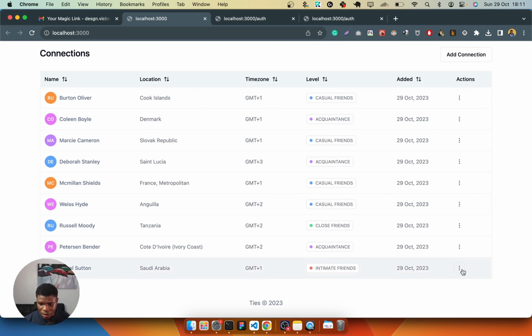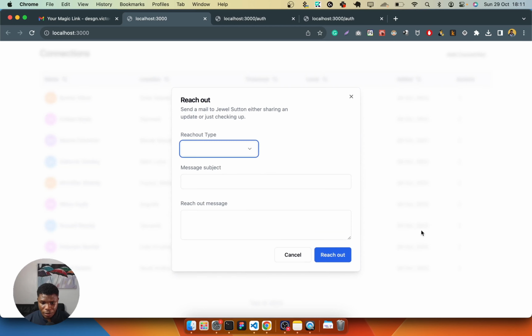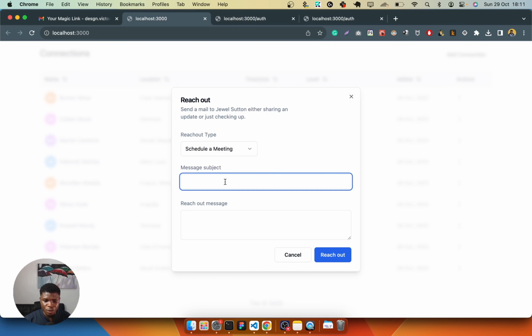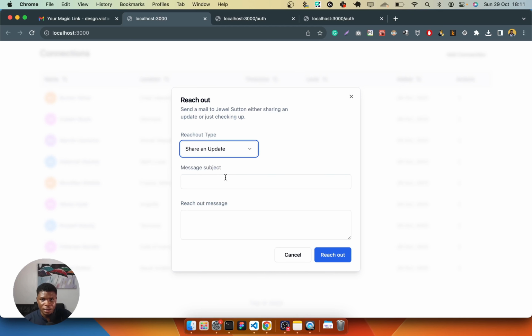And another action you can do is to reach out to them. By reaching out to them, you are going to choose to either schedule a meeting or share an update. So these are the two types of reach out that I think make sense for now. By scheduling a meeting, you want to say, hey, do you want to meet up sometime? And by sharing an update, you want to be like, hello, I found this stuff interesting, I don't know what you think of it. Basically, these are the two ways I think that I would use this.